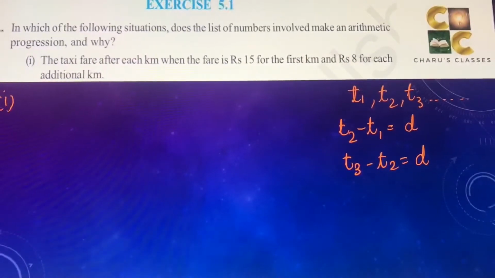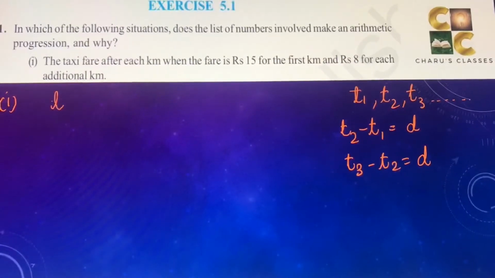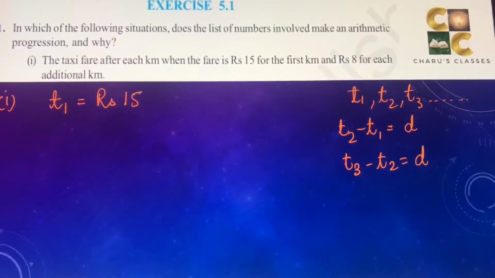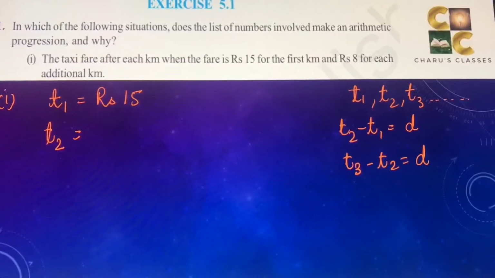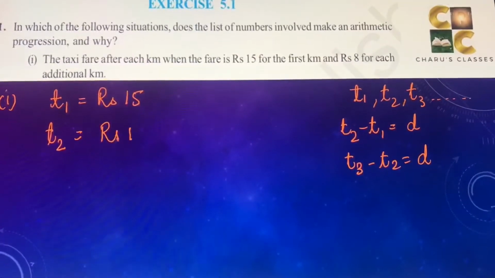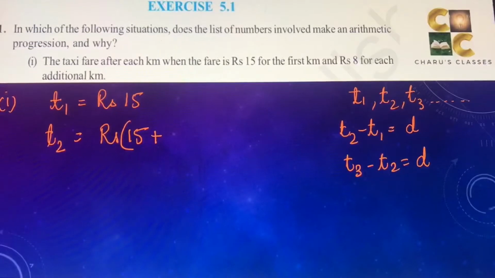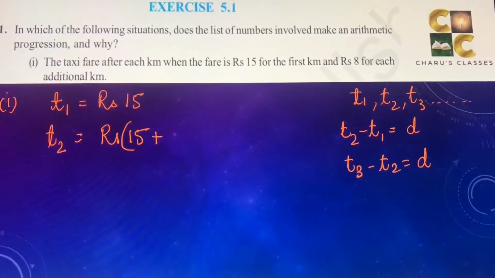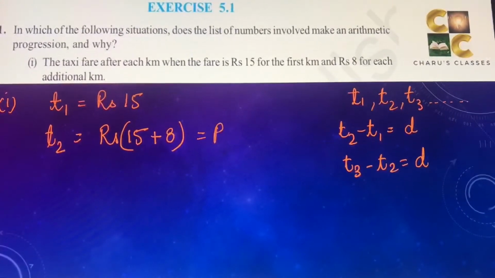So the first part is taxi fare after each kilometer when the fare is rupees 15 for the first kilometer. So the first term, that is fare for the first kilometer, is given as rupees 15. T2 or the fare for the second kilometer. Now the fare for 2 kilometers, first kilometer already rupees 15 is charged plus rupees 8 for each additional kilometer. उसके आगे हर किलोमीटर के लिए 8 rupees का चार्ज है. So second kilometer के लिए there will be a charge of 8 rupees. That makes it rupees 23.